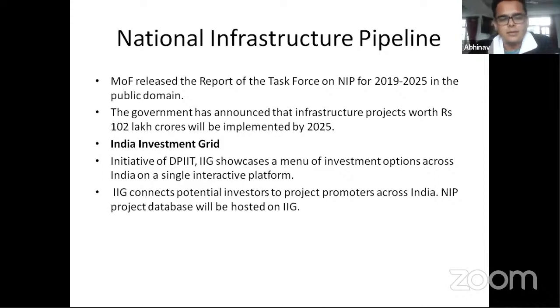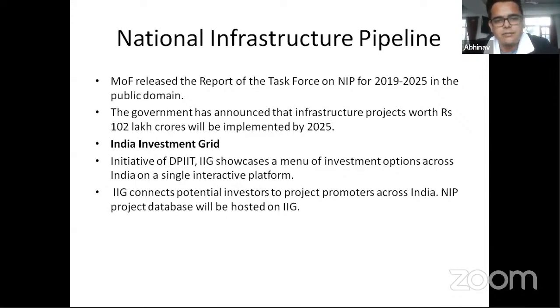Then our finance minister also, as a part of what's going to happen in the next 5 years, outlined a plan, and she also put this forward. Okay, so the Ministry of Finance officially released the report of a task force on the National Infrastructure Pipeline, and they said that there are certain investments that we want to make in India over the next 5-6 years, and these are essential to make sure that the economy continues on a booming trend.